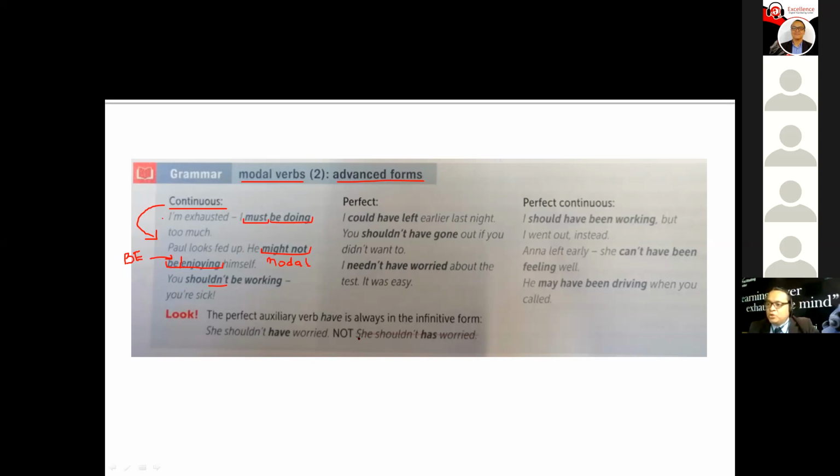Next example, you shouldn't. What is shouldn't? This is the modal verb. Be working is the continuous form. Here we have be. In what form is the verb be here? In the base form, right? Followed by the verb in the ing form. Okay. It's easy. Easy peasy. This is a cakewalk.